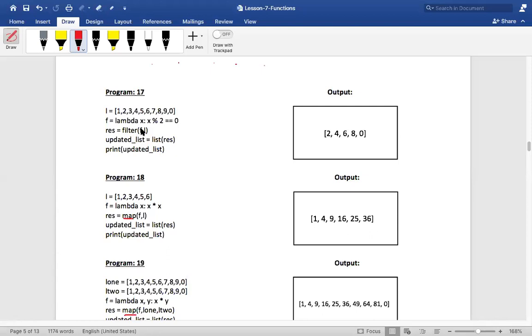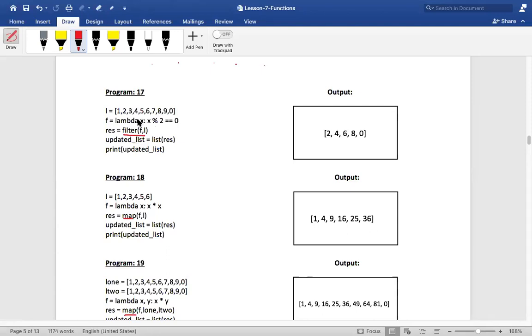Okay, first we'll see what this lambda has to do. We'll understand what filter does later. If anyone is making use of this lambda function, what is this lambda doing?